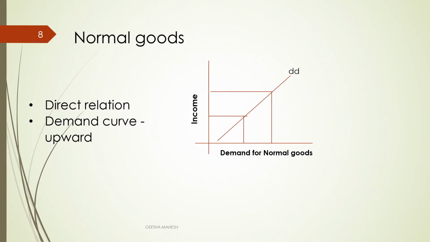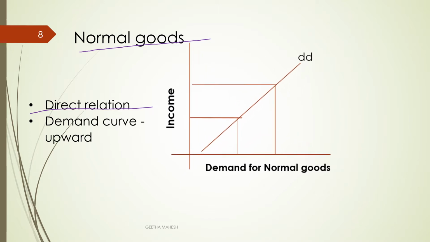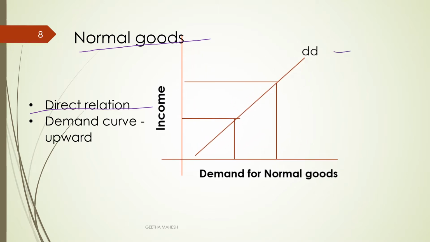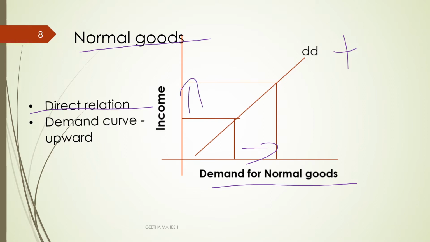Dear students, here you can see normal goods. What do you mean by normal goods? Normal goods are those goods whose demand increases as income increases. There is a direct relationship between income and demand for normal goods. In the diagram you can see there is a positive slope of demand curve, and demand for normal goods increases when income of a consumer increases. So demand curve is upward sloping.